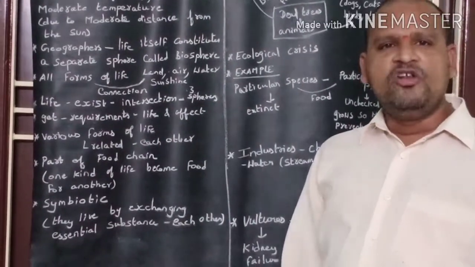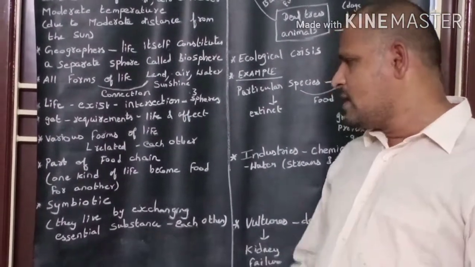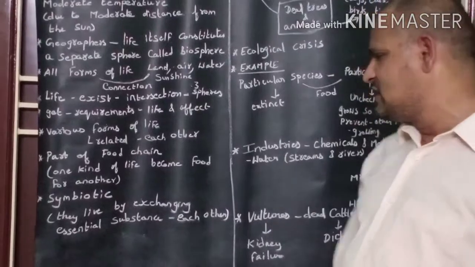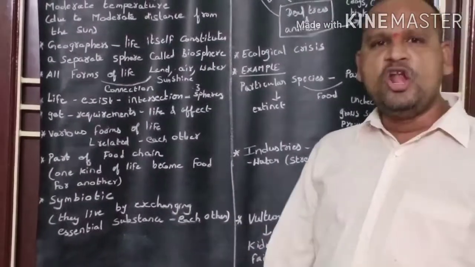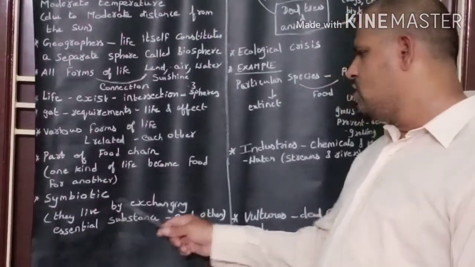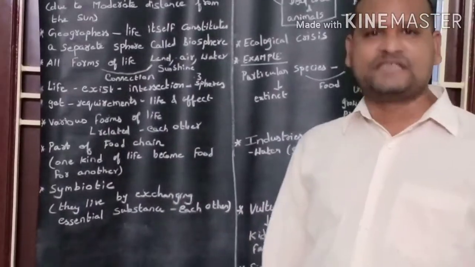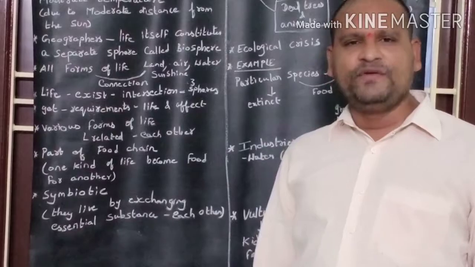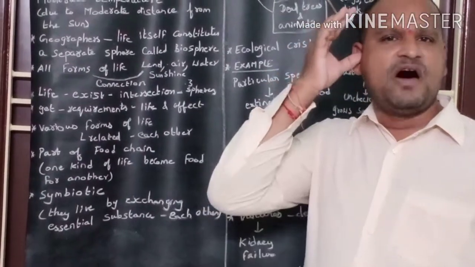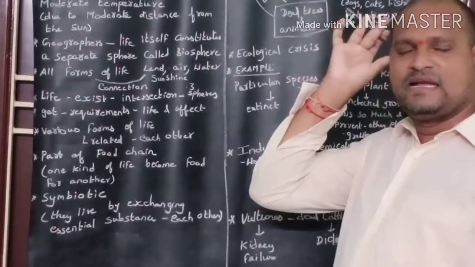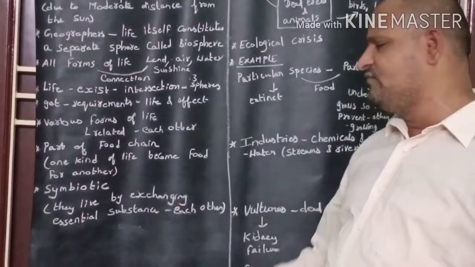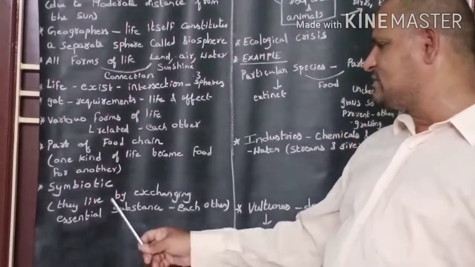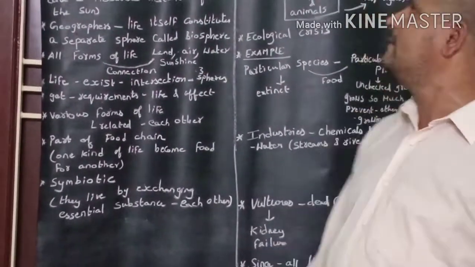That means all forms of life live by exchanging essential substances with each other. So we call many forms of life symbiotic.